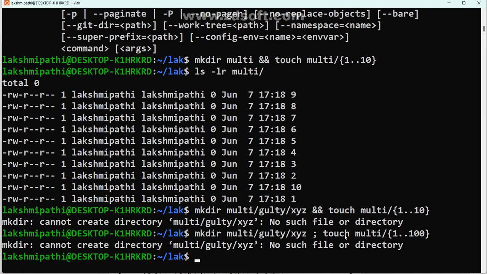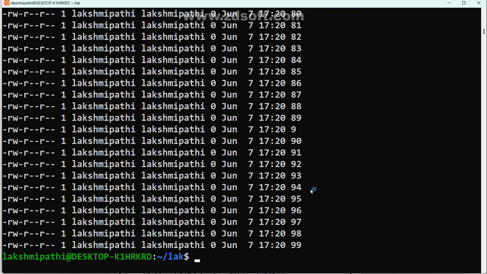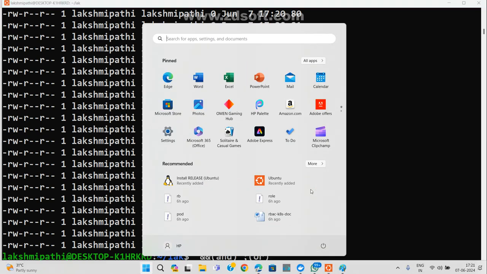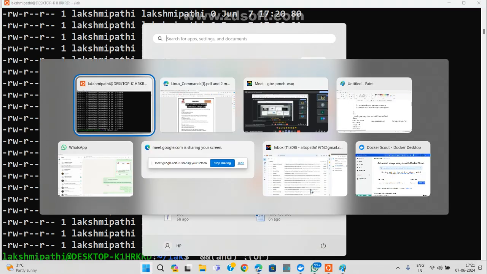But you check it here. ls -l. What is that? Multi, right? Hyphen l or multi. See, 1 to 100 got created. Yes. Sometimes after A, then only go for B. Sometimes even if A is working or not, you need to go to B. Both such types of requirements are needed. That's why this is nothing but the and representation. This is nothing but the or representation. Is it clear for you? I hope you got it.